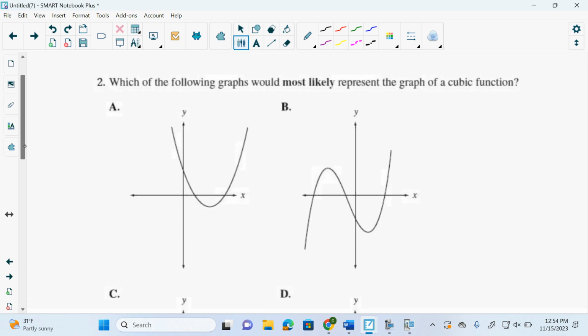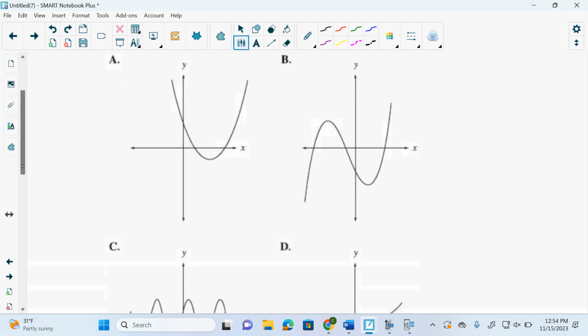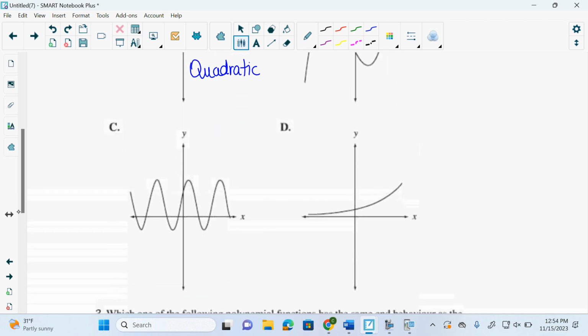Which of the following is most likely a cubic? You're going to help me out. What is this one? Quadratic. This one's quadratic. This one is cubic. This one we're going to learn next, after exponentials and logs. This is sinusoidal. It's a trig graph. And this one is an exponential, which we're learning on Friday.